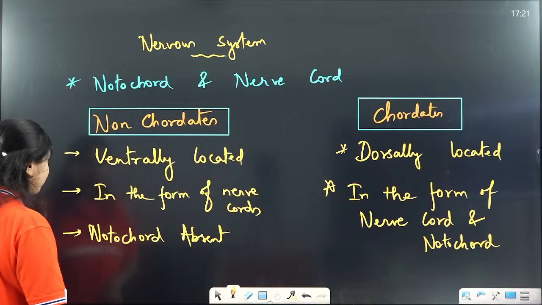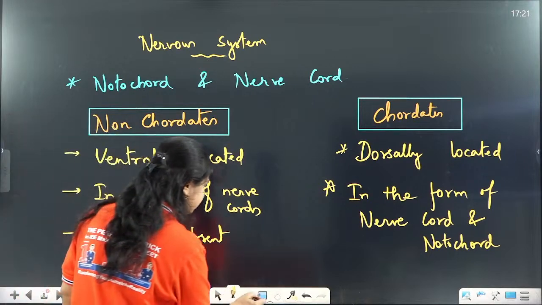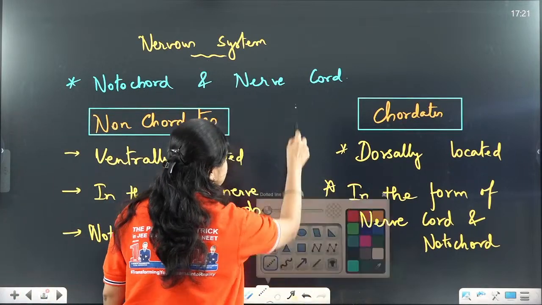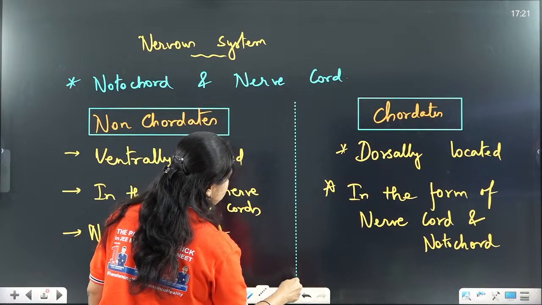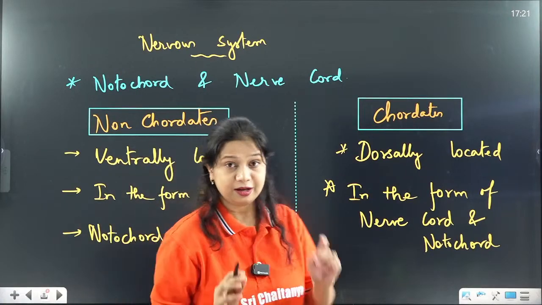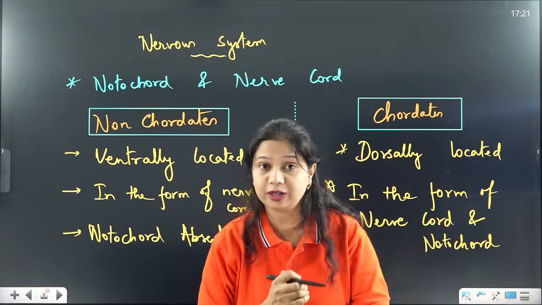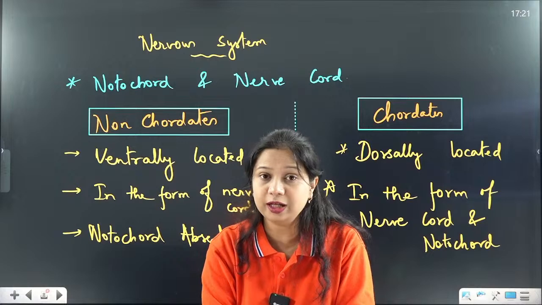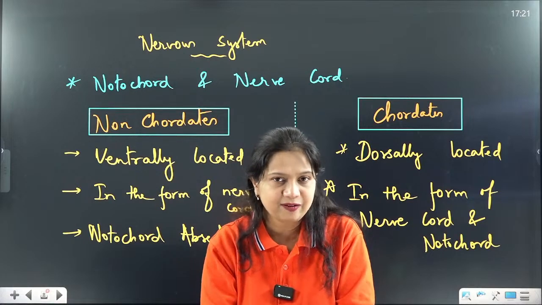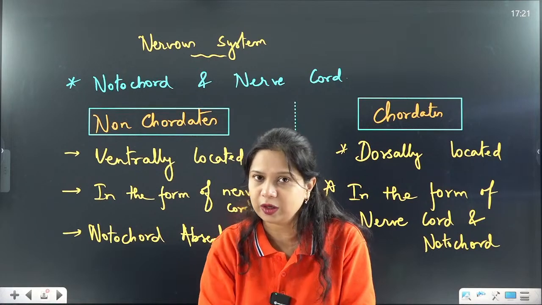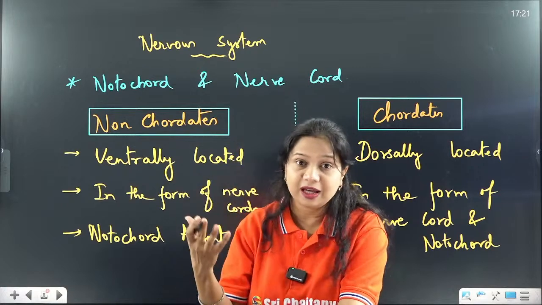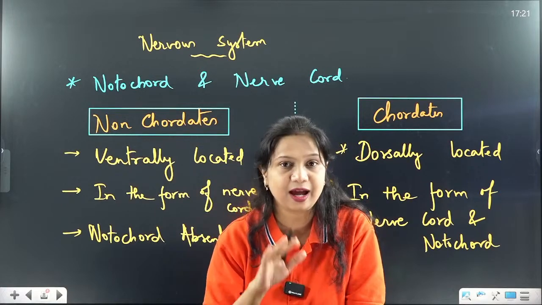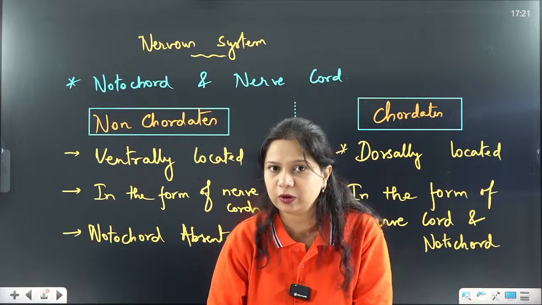Now let's talk about, see, this is the primary difference between the nervous system of the non-chordate and chordate. Okay, remember this thing, this is very, very important, and you are going to use this concept later also. The non-chordates or the invertebrates have their nervous system ventrally located. We, the higher organisms, the chordates, have the nervous system dorsally located.